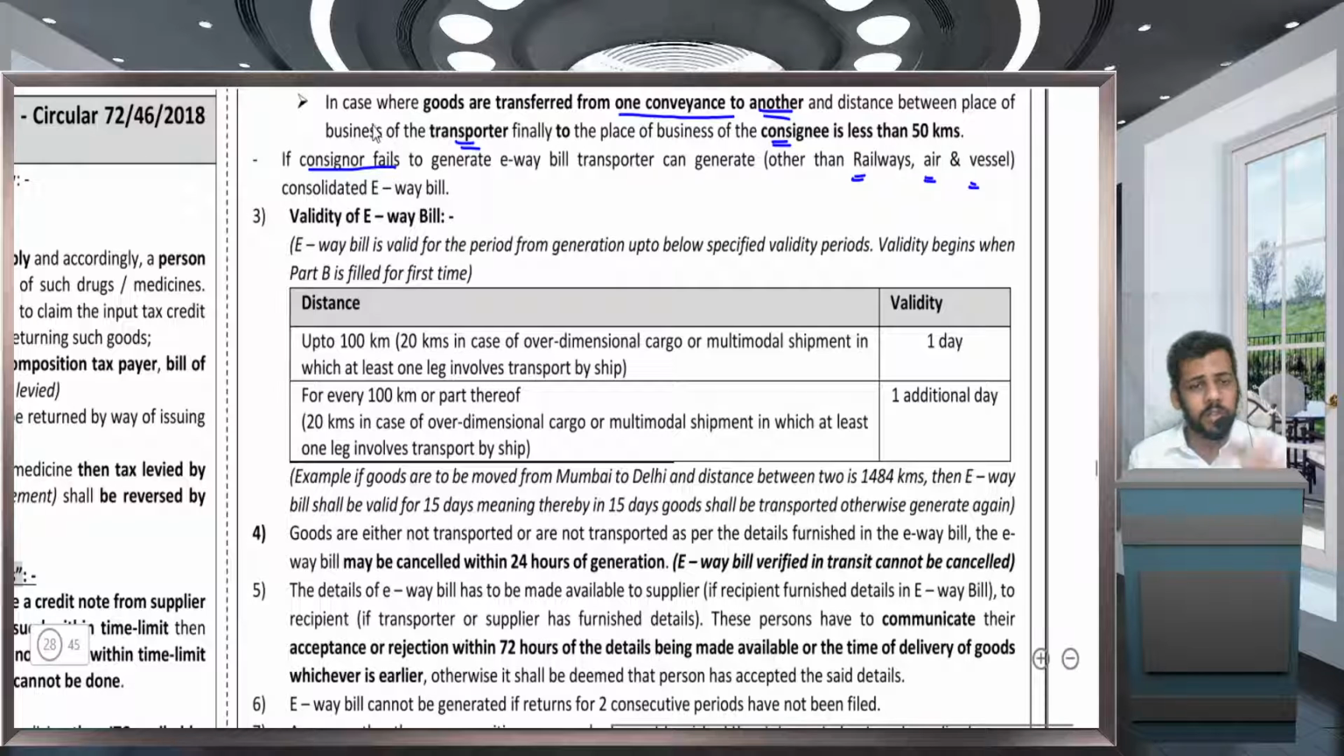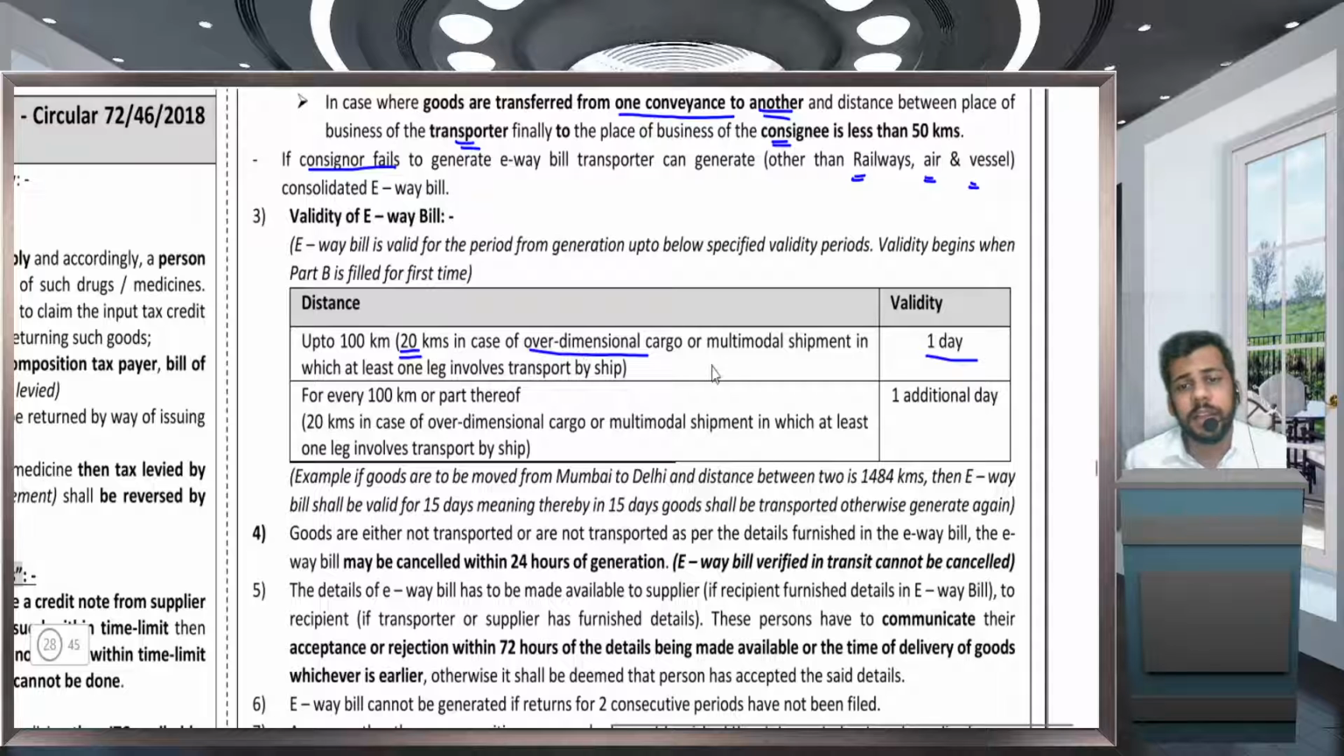Okay. So the validity of EV bill is 1 day. The distance to be covered is 100 किलोमीटर. ओके. अगर आपको 100 किलोमीटर तक का डिस्टेंस तय करना है, ट्रैवल करना है, तो वैलिडिटी is 1 day. However, in case of over-dimensional cargo, that is the huge vehicles, the distance is 20 kilometers. It means they have ample time to travel. Okay. For example, if over-dimensional cargo has to travel 100 kilometers, the EVB will be valid for 5 days.